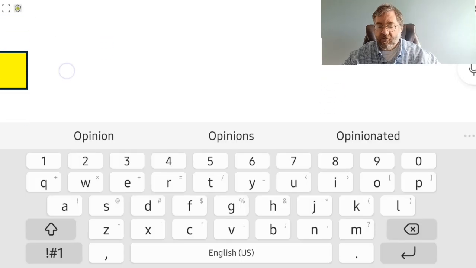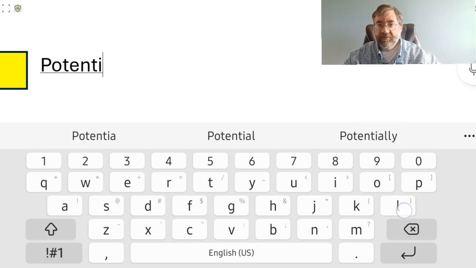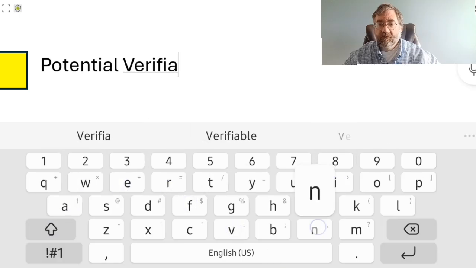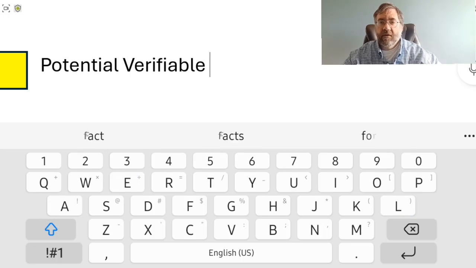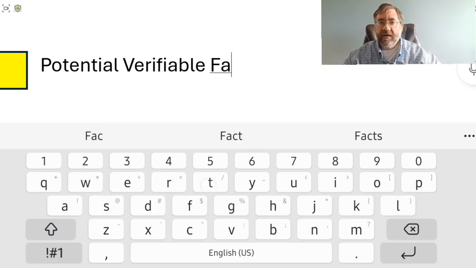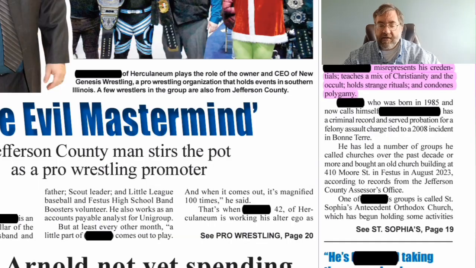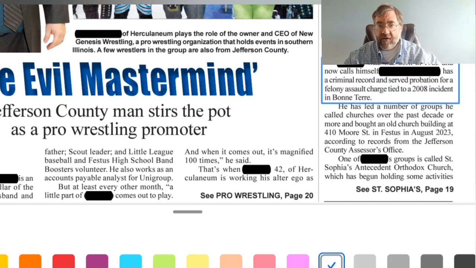The new category will be a potential verifiable fact. And that category has a color of yellow. So we'll go back out to our article and we'll highlight that paragraph in yellow.